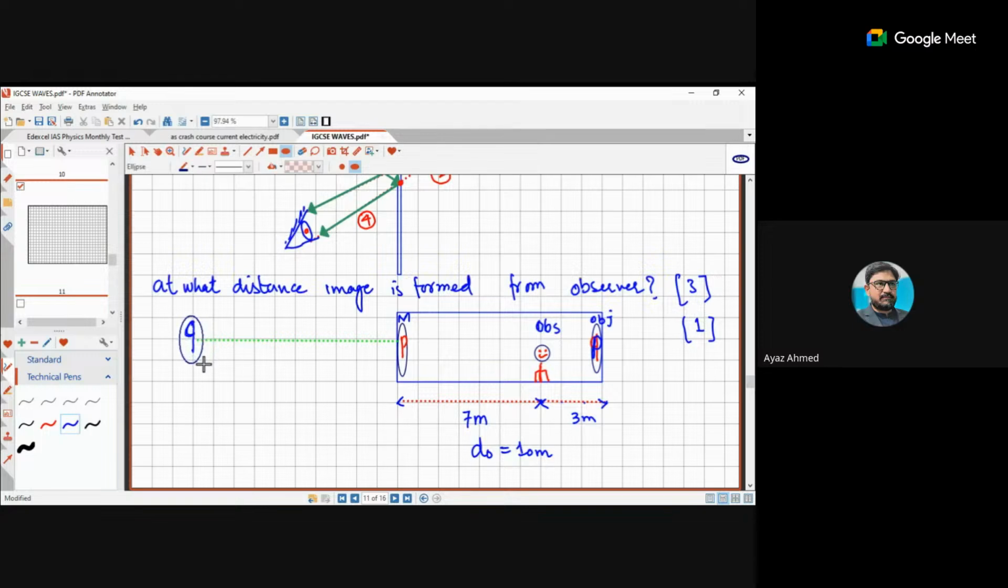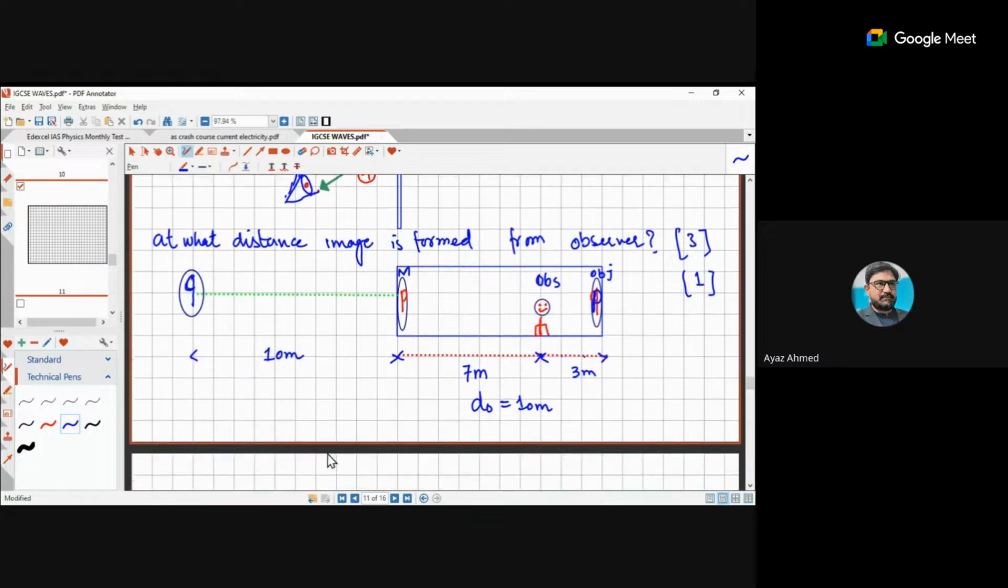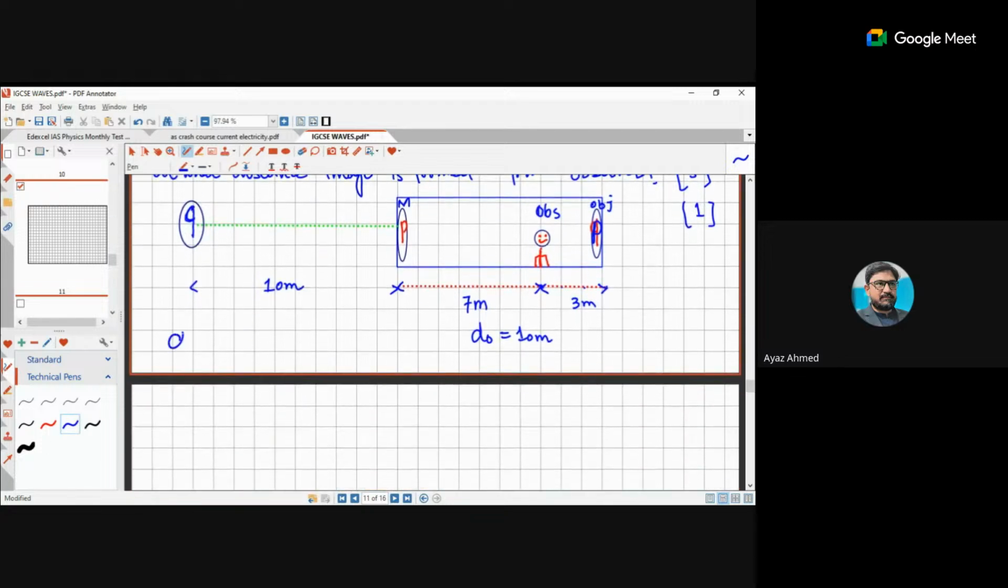Is this understood by everyone? Yes, sir. That was a great question actually of its time. So this distance is 10 meters. So what is the distance between observer and image? That was the question. The distance between observer and image is equal to 17 meters. Now is it understood?